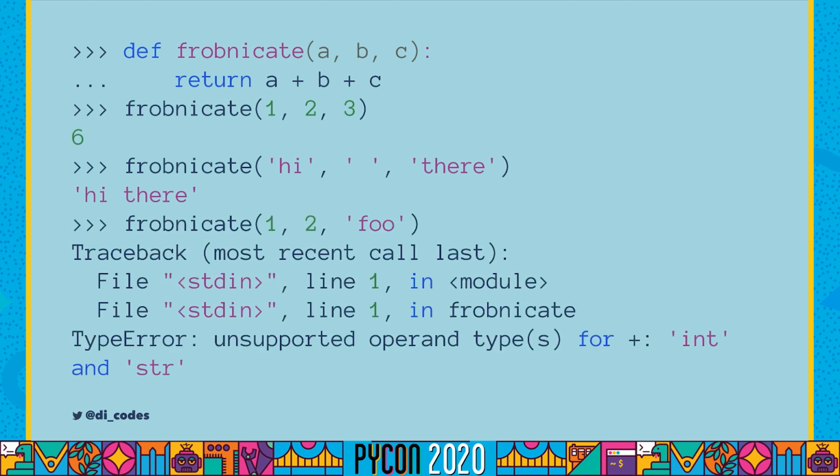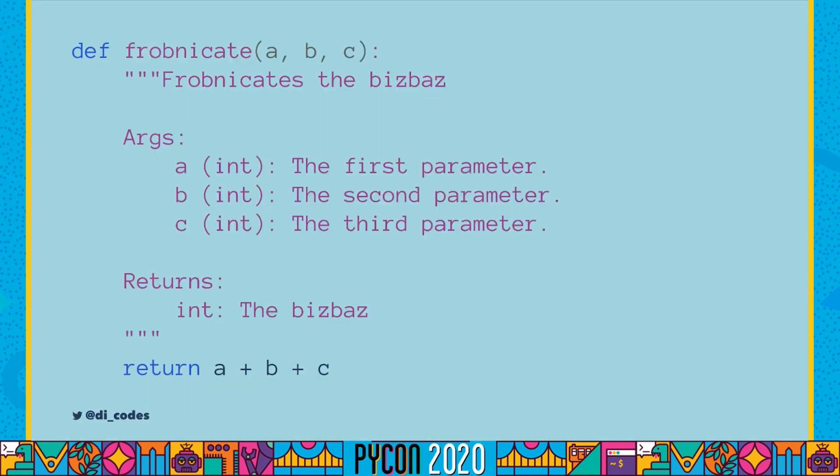So we can't pass 1, 2 as integers and foo as a string, because that's a type error. We can't use the plus operator to combine integers and strings. All right, so that function is confusing. How could we possibly fix it? One thing we could do is this.